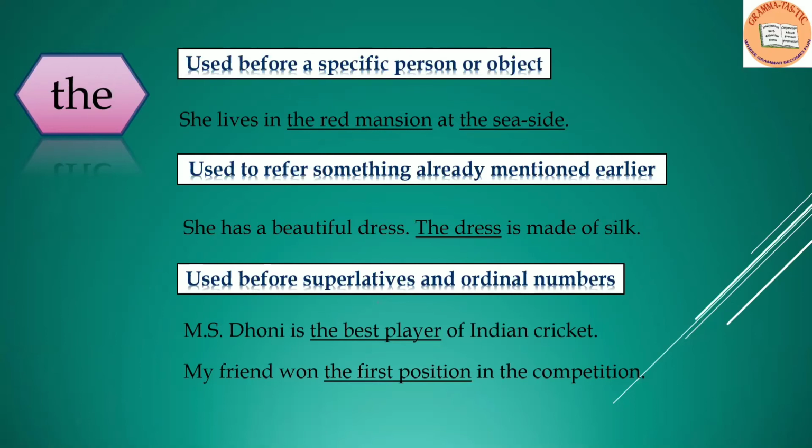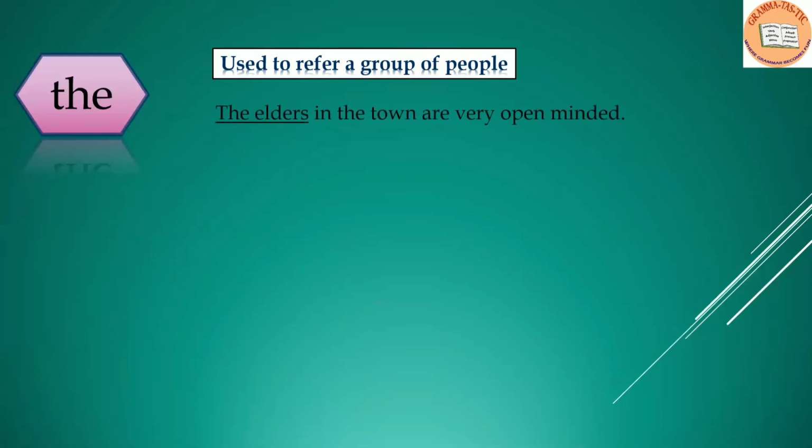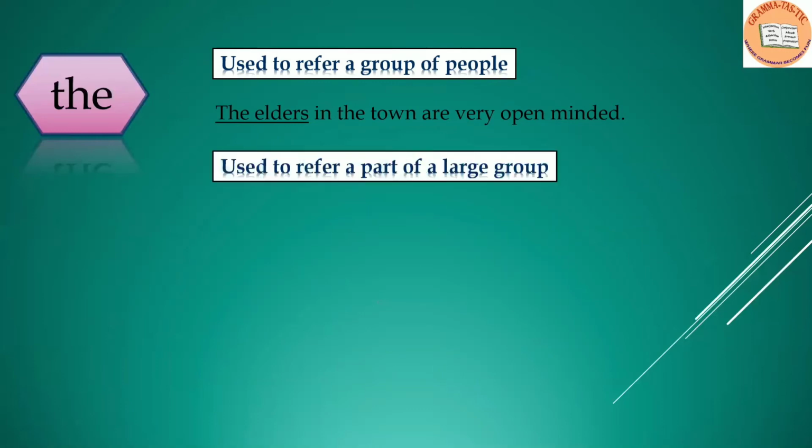Moving on to the next rule. Used to refer a group of people. For example, the elders in the town are very open-minded. So here, elders are a group of people to whom we are referring. Used to refer a part of a large group. This image is created by one of the artists sitting here. So in the large group, there might be many artists, and among those artists, one artist has been highlighted here. So we have used the.